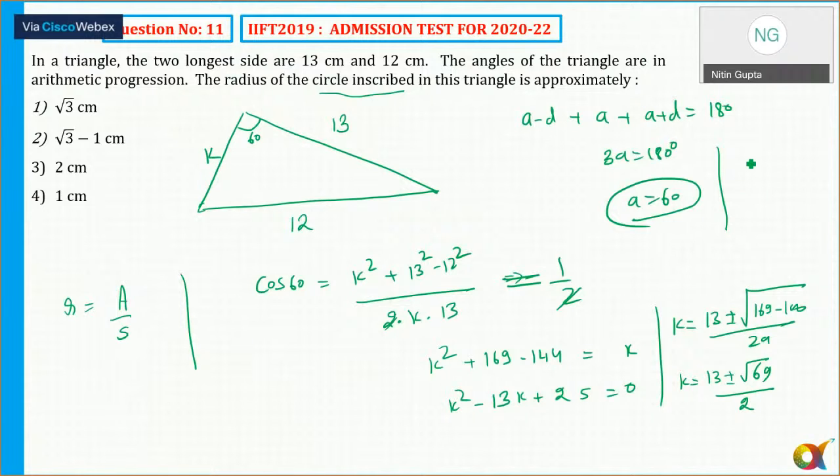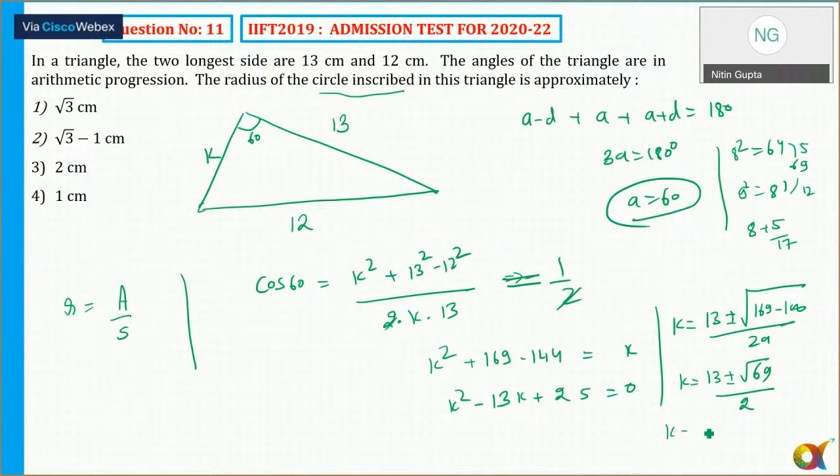8 square is 64, and 9 square is equal to 81. And this is 269, so I need to approximate. Probably it will be nothing but 8 plus 5 by 17, something like that, approximately. 5 by 17 is about 0.3, so root is approximately 8.3.